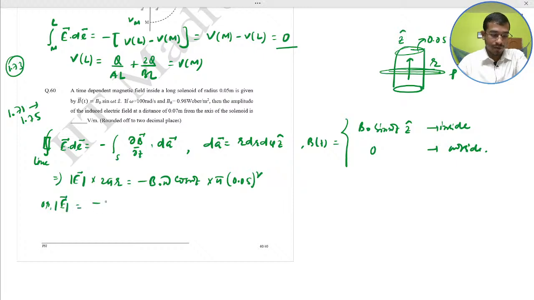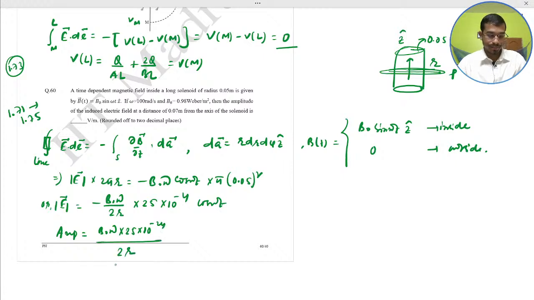E vector mod equal to minus B naught omega divided by twice r into 25 into 10 to the power minus 4. This is the cos omega t. Just calculate, and the amplitude A would be what? The B naught omega into 25 into 10 to the power minus 4 divided by 2r.